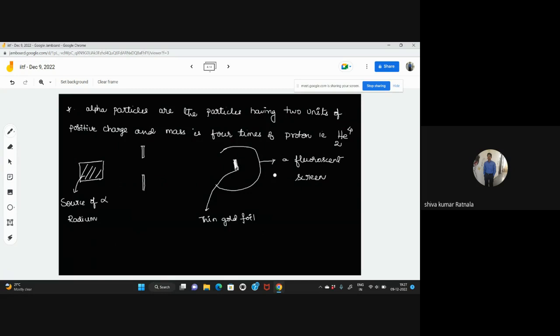Here this gold foil is the matter of study for his experiment.